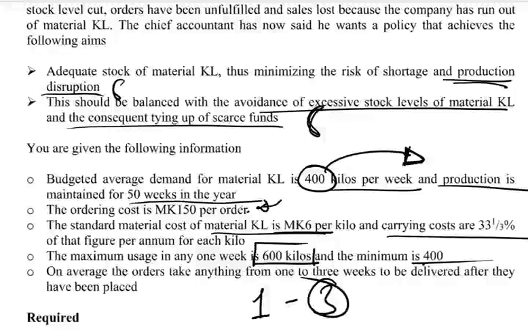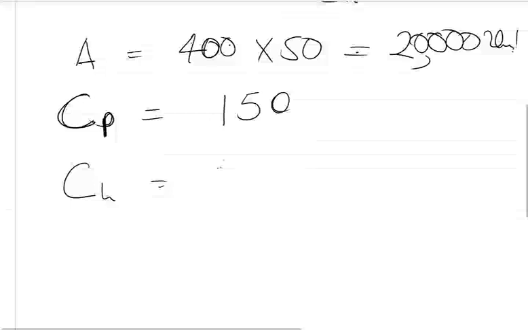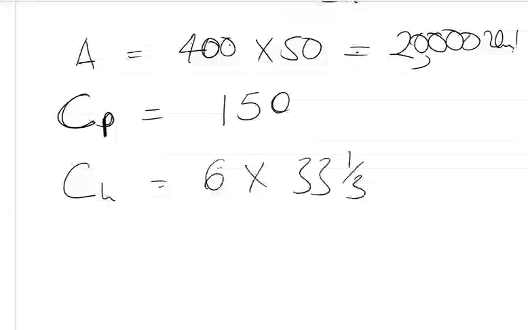So per kilo it is 33% of what? The 6 kwacha. That's what they mean. So the holding cost in other words is 6 times 33%, which should give us exactly 2 kwacha.